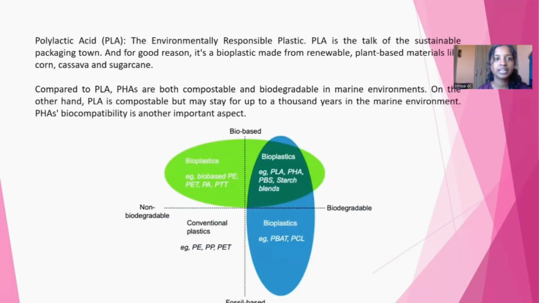Polylactic acid, that is PLA, the environmentally responsible plastic. PLA is the talk of sustainable packaging town, and for good reason. It's a bioplastic made from renewable plant-based materials like corn, cassava, and sugarcane. Compared to PLA, PHA is both compostable and biodegradable in marine environments. On the other hand, PLA is compostable, but may stay for up to 1,000 years in the marine environment. PHA's biocompatibility is another important aspect.